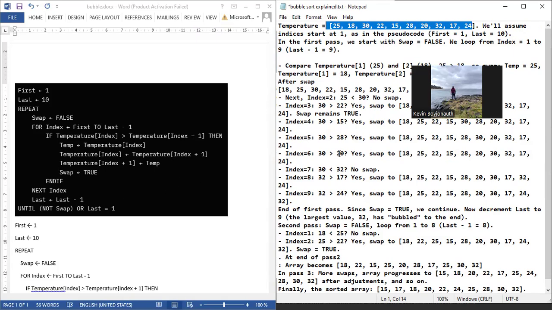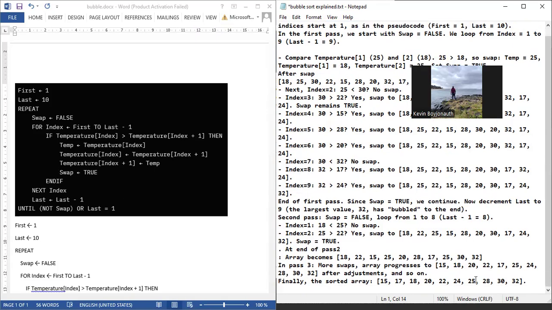OK? Quand il finit une saute. Let's say, moi, la liste finit une saute. Il finit comme ça. Alors, c'est cas de pass 3, pass 4, anything. Quand il finit bien à la fin, il recommence. Swap in false. Quand swap in false, il checker est-ce que la température est plus grande. Il n'y a pas aucun qui est plus grand. So what will happen after completing all this? Swap will remain false because it's not going to swap anything. When swap remain false, that means swap will not become true. So my list is sorted.